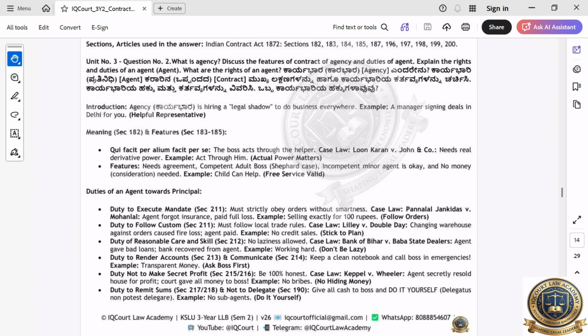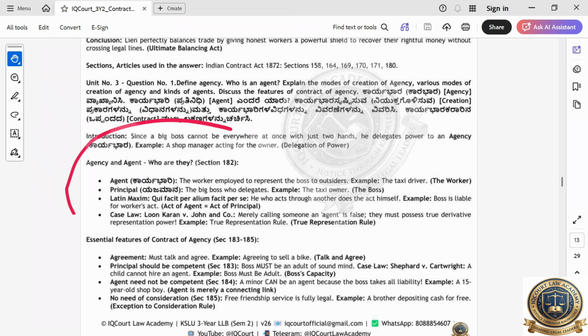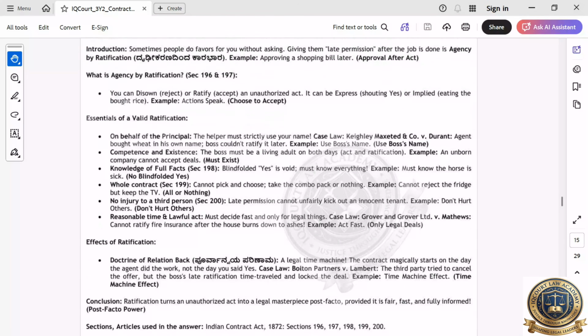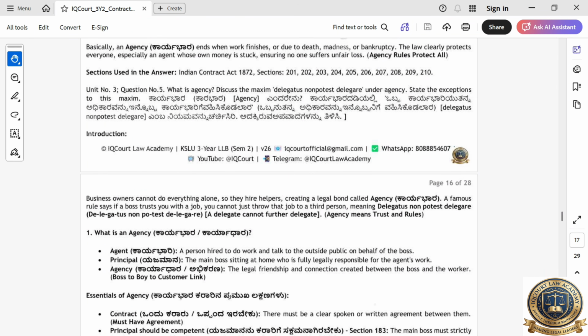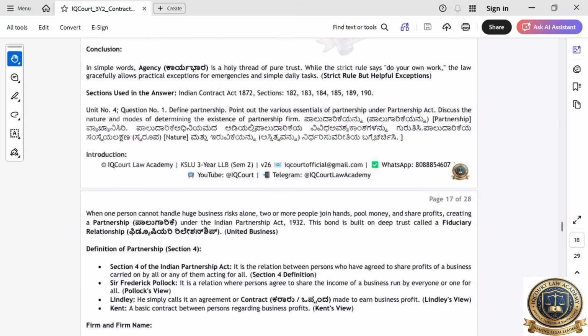So this one is very important. Section 182 is very important. Agent, principal, all those things you can write. Then this one I have to explain. Rules and regulations I have explained. Then the same question. Then we'll go to the fourth unit.